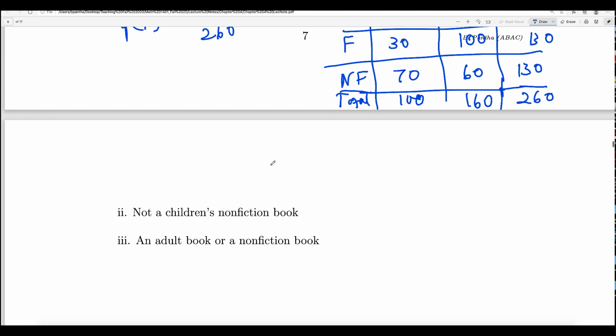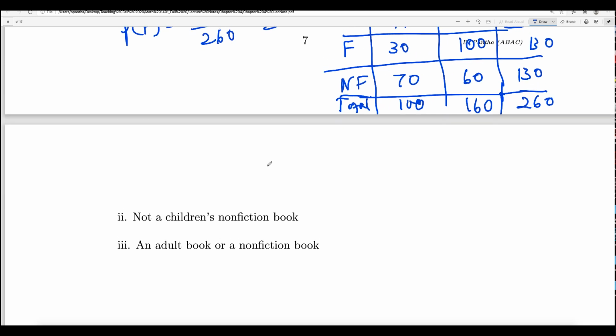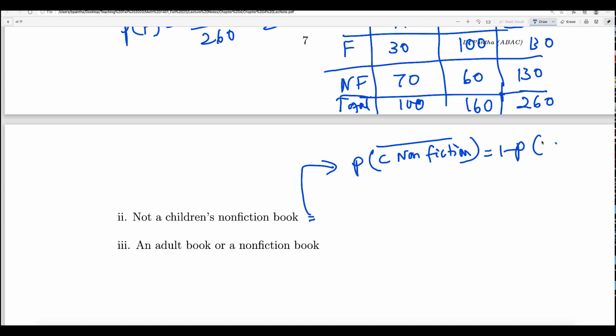Next is not a children's non-fiction book. What do you mean by not a children's non-fiction book? You can find this by using the complement, right? It says complement of children's non-fiction. For the complement we do the bar, right? It is 1 minus the probability of a children's non-fiction book. You can write that way, or you can do it directly too, I can show you both, right?